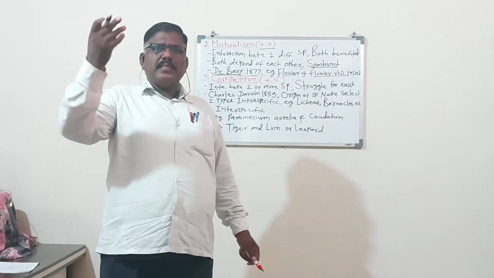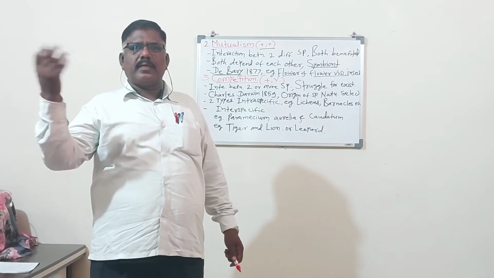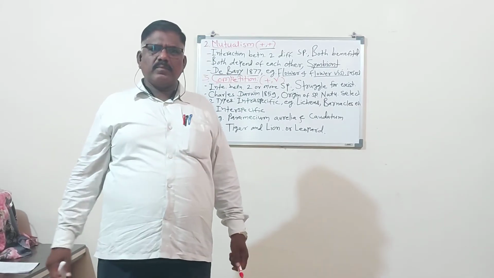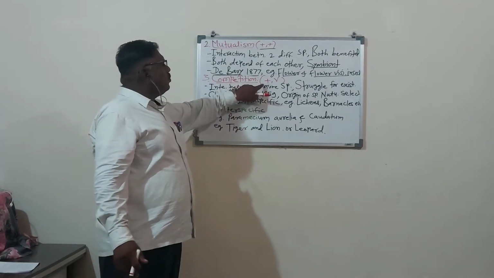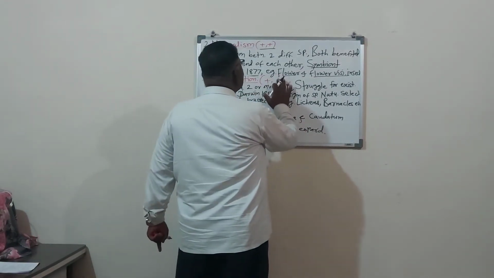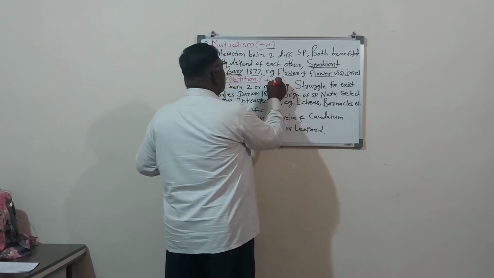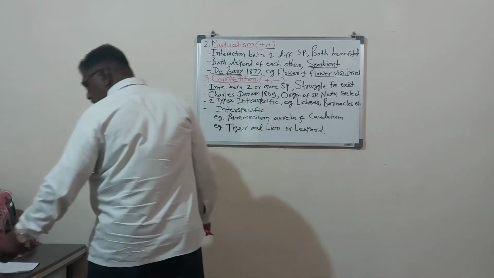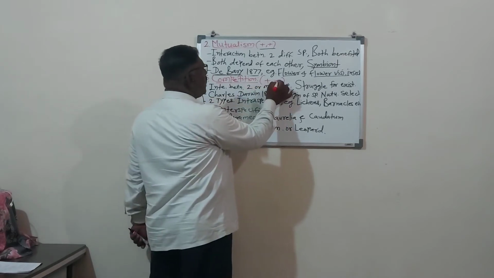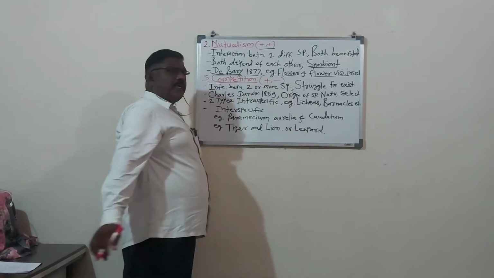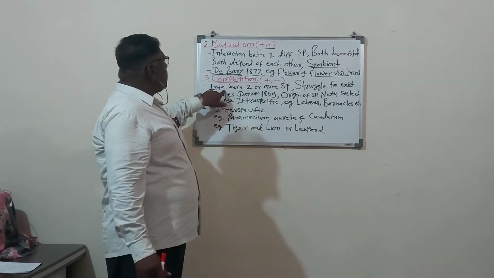In businessmen there is competition. In students there is competition for the first, second and third ranks, for getting more marks. Everywhere there is competition. So that is the positive, negative type of interaction. Competition is denoted by positive, negative, which means one is in benefit and the other is in loss.